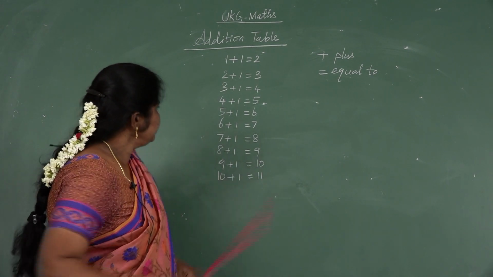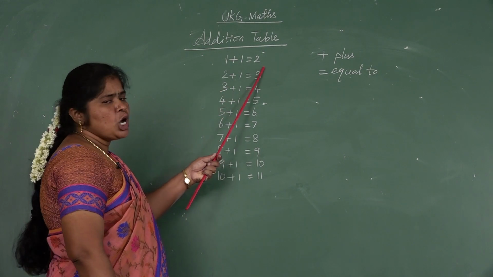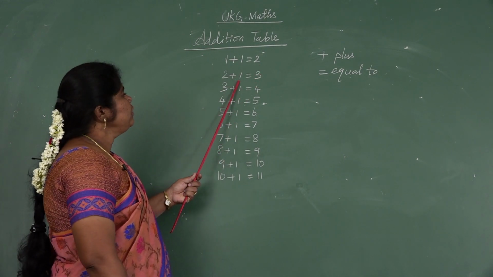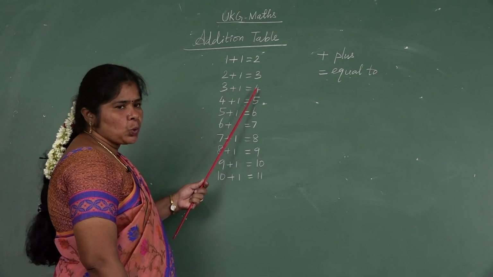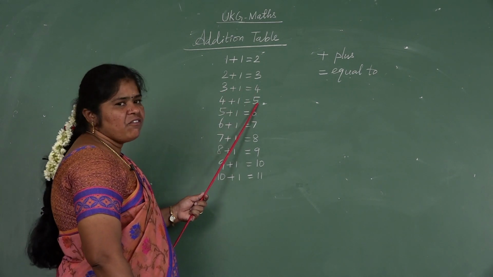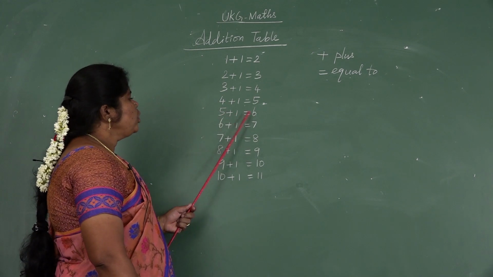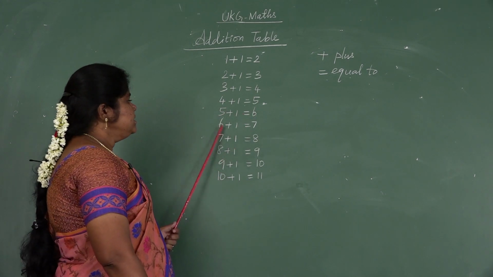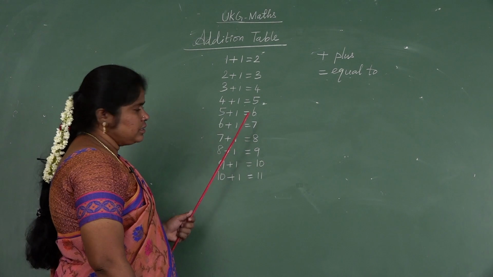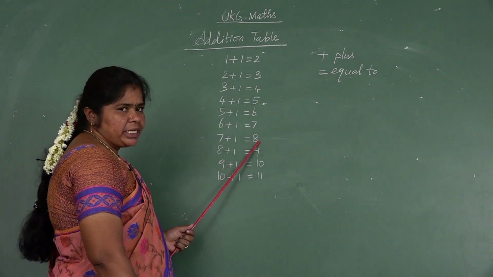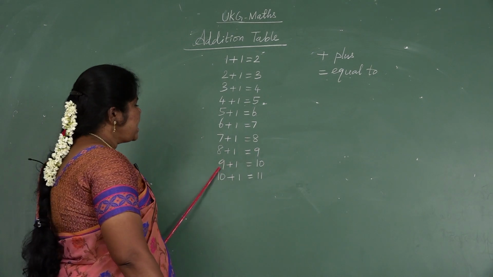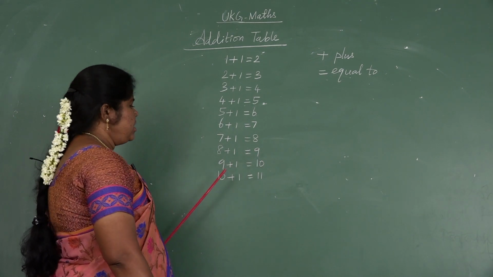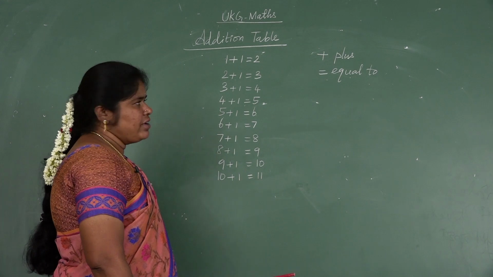Again listen children. 1 and 1 more are 2. 2 and 1 more are 3. 3 and 1 more are 4. 4 and 1 more are 5. 5 and 1 more are 6. 6 and 1 more are 7. 7 and 1 more are 8. 8 and 1 more are 9. 9 and 1 more are 10. 10 and 1 more are 11.